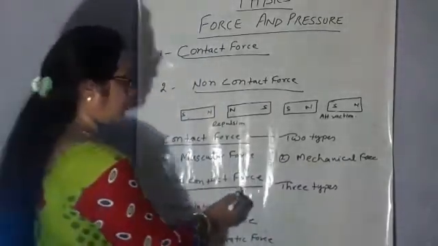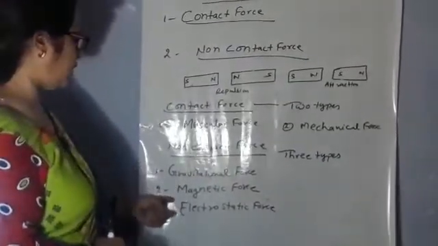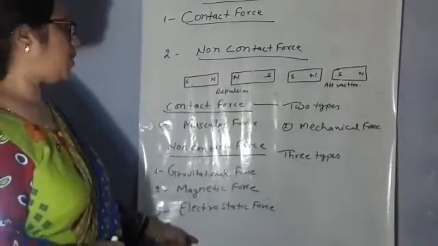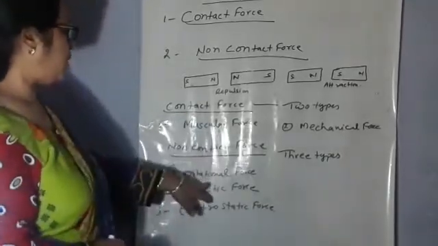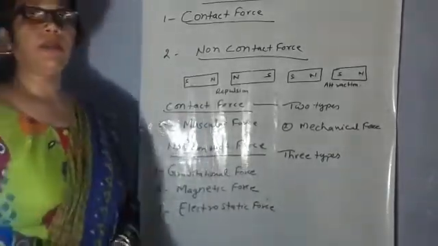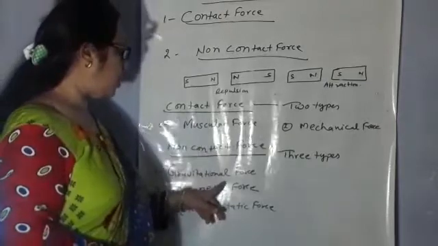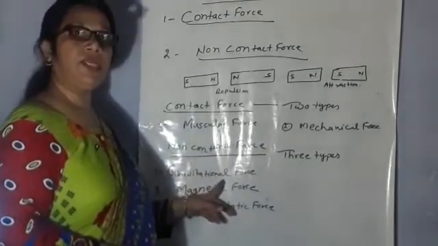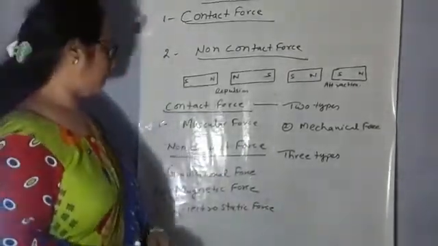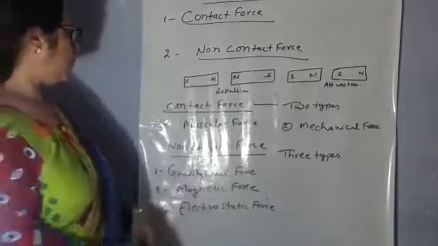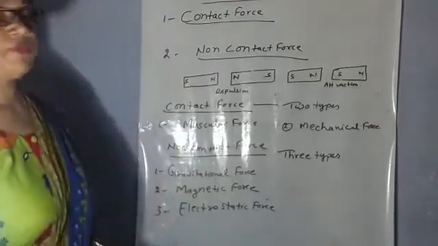Now the non-contact force. Non-contact forces are of three types. First one is gravitational force, second is magnetic force, and third one is electrostatic force. First one, the gravitational force. The force of attraction between any two objects possessing mass is called the gravitational force. Each and everything is attracted by our earth towards it by gravity. The force produced by gravity is called the gravitational force.